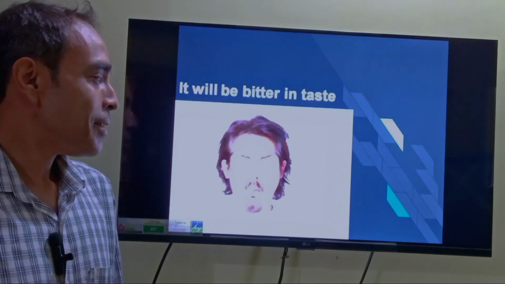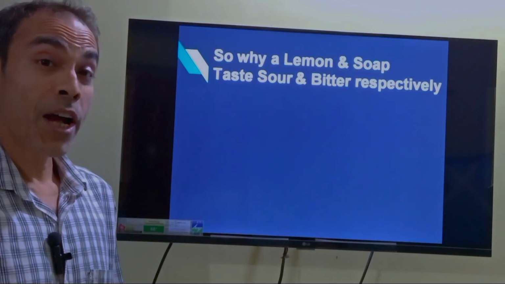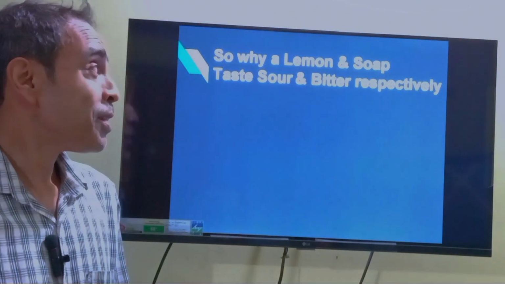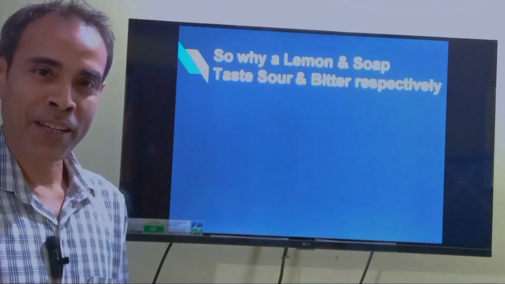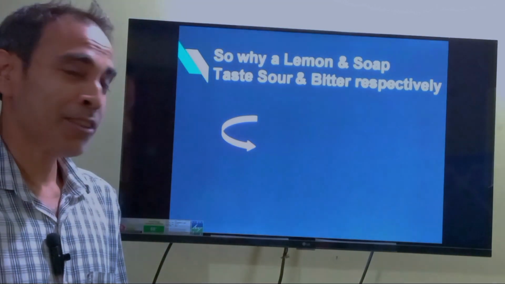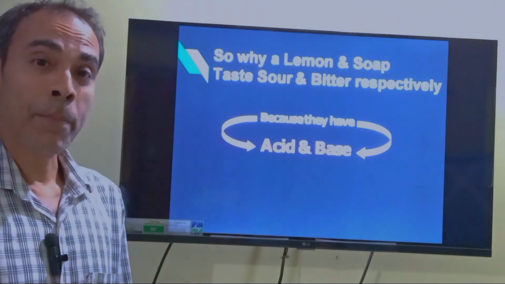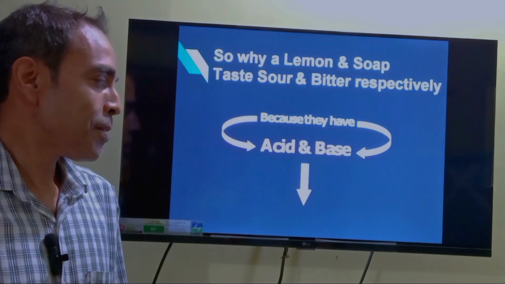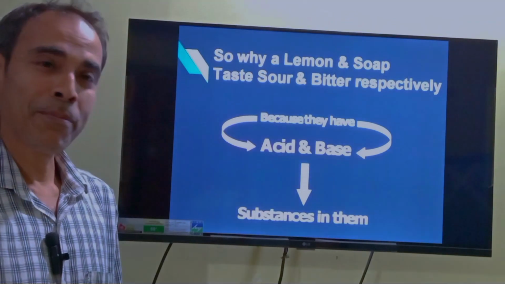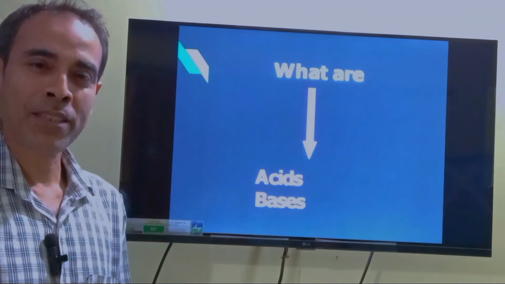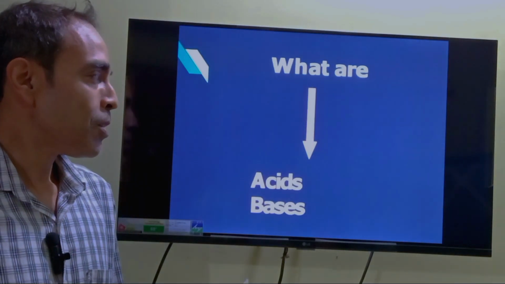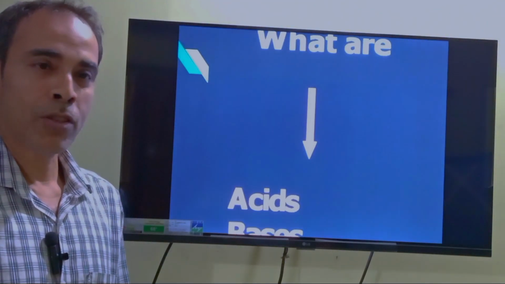So the question is, why do a lemon and a soap taste sour and bitter respectively? That's a big question. Because both the lemon and soap have acid and base substances in them. So that brings us to the biggest discussion: what are acids and bases? So let's go deep into these concepts.